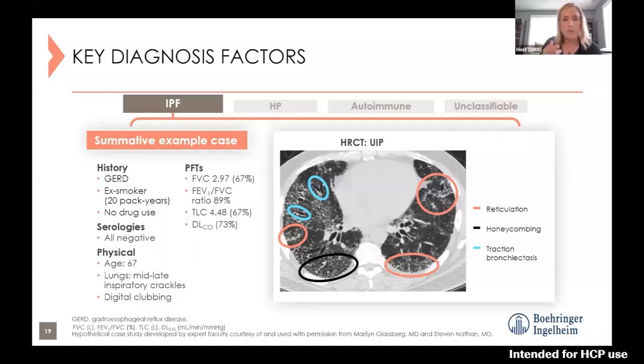The pulmonary function tests, the values are listed out there, but they indicate a restrictive pattern on the PFTs. Then looking at that HRCT scan, we definitely see the UIP pattern. Each of those 3 distinct parts of that, the reticulation, the honeycombing, the traction bronchiectasis, those are all right there. And so this is a very typical patient that we would see who has a diagnosis of IPF.